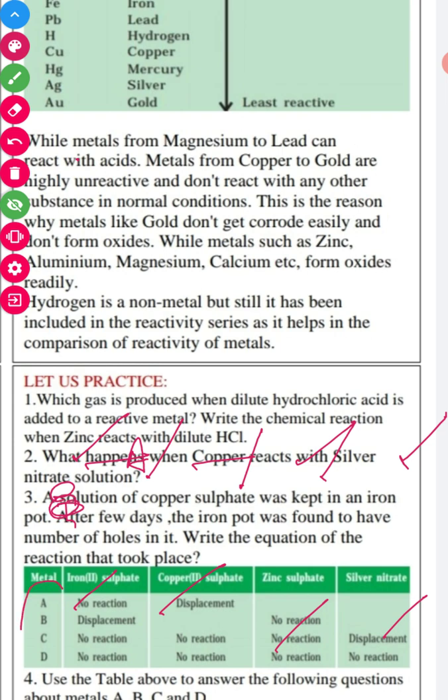So we'll have to find out their reactivity. Okay, let's do this question.